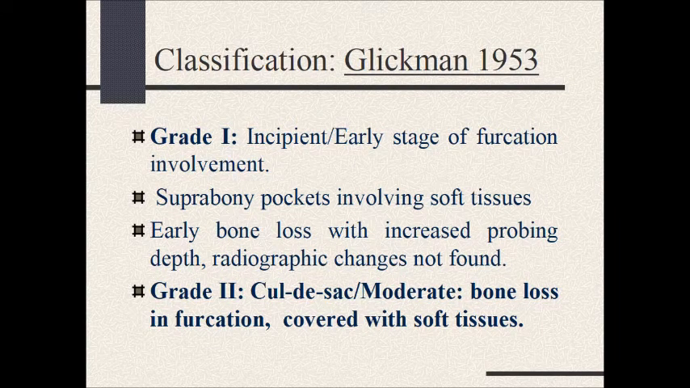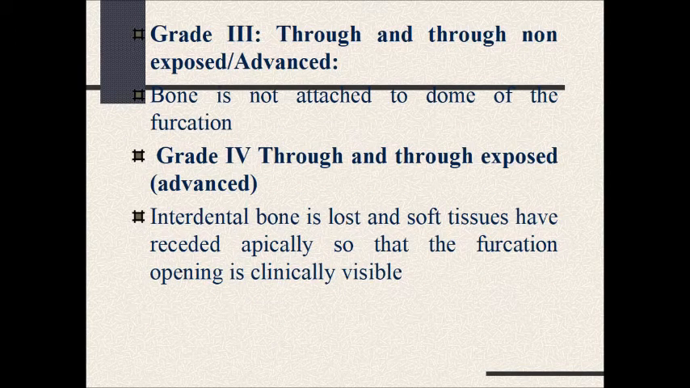Classification, Glickman. In 1953, Glickman proposed the classification in which grade 1 is the incipient early stage of furcation involvement, suprabony pocket involving soft tissues, early bone loss with increased probing depth, radiographic changes are not usually seen. Grade 2 is cul-de-sac, moderate bone loss will be there in the furcation area, but the area is still covered with the soft tissues. In grade 3, through and through bone loss will be there, but the area is still covered with soft tissues.